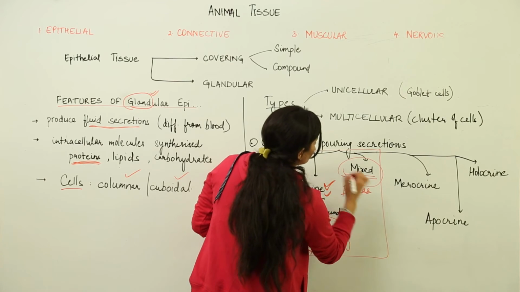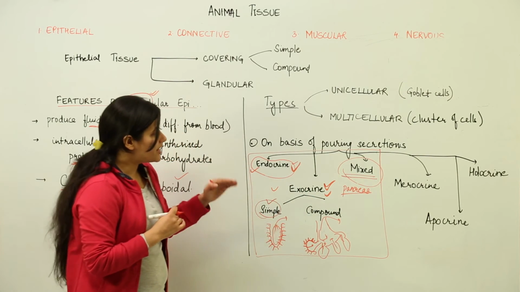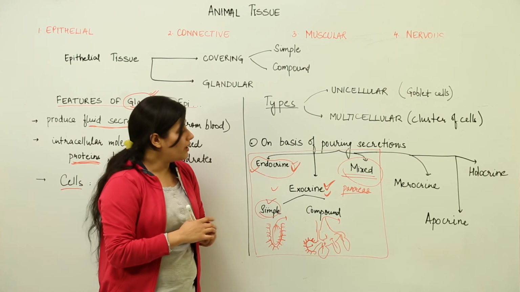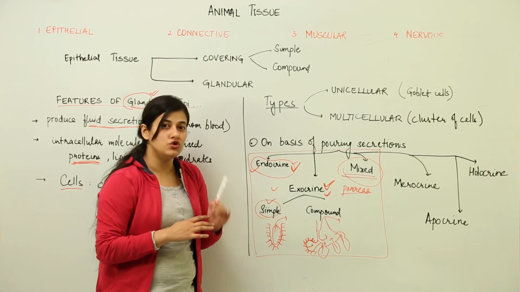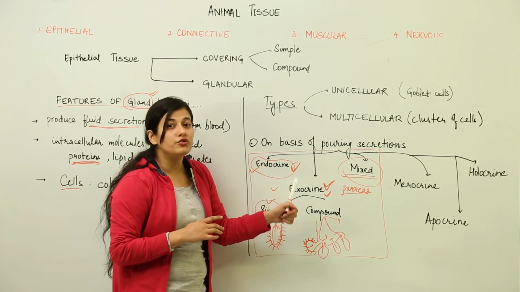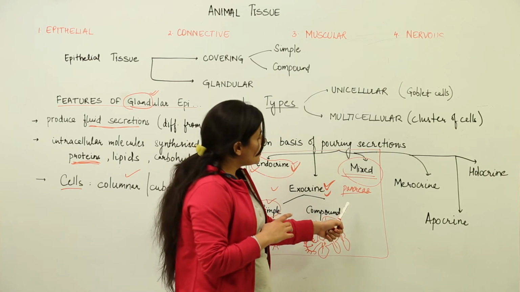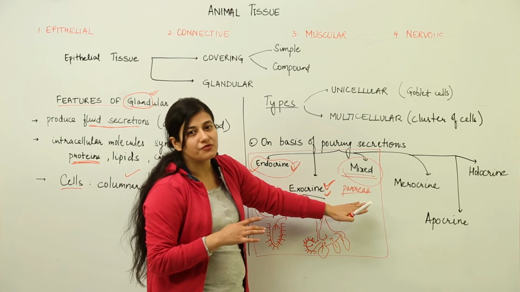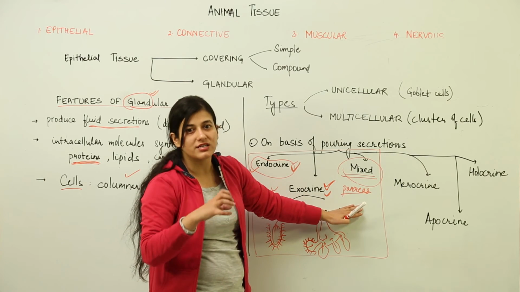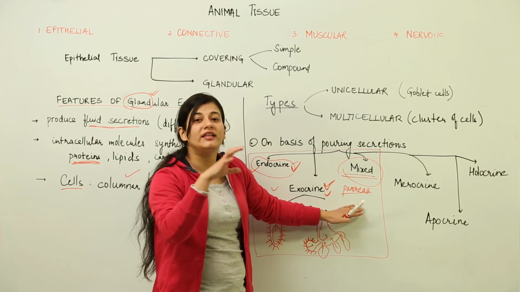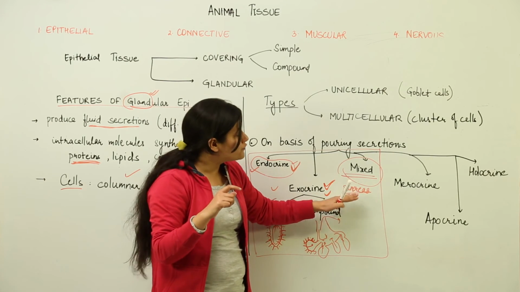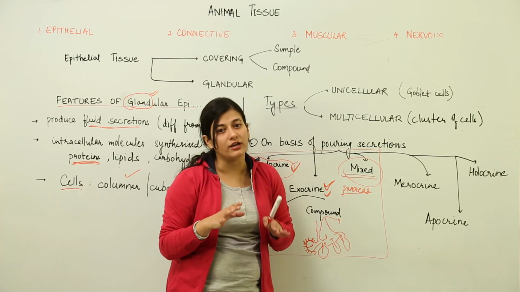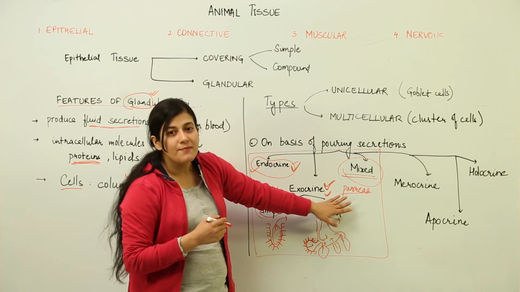Now try to recall your knowledge from the digestive system that pancreas has insulin and glucagon which are thrown into the bloodstream. At the same time it has pancreatic juice which is thrown into the duodenum through the hepatopancreatic duct. If you are not able to recall those things, doesn't matter. All you need to remember is that a certain part of the pancreas has cells which throw their secretion directly into the bloodstream, while there are certain cells in the pancreas which form the digestive juices which are thrown into the alimentary canal through a proper channel of ducts. That is why it comes under mixed glands.